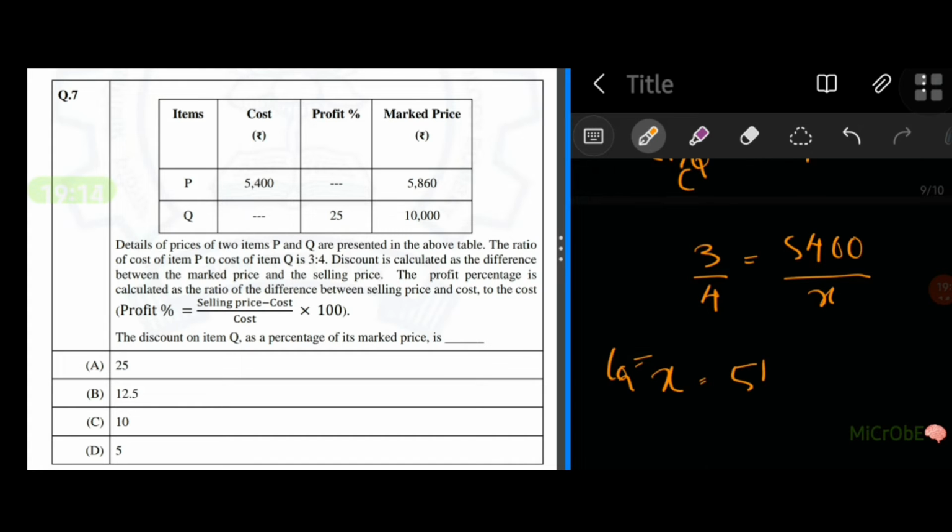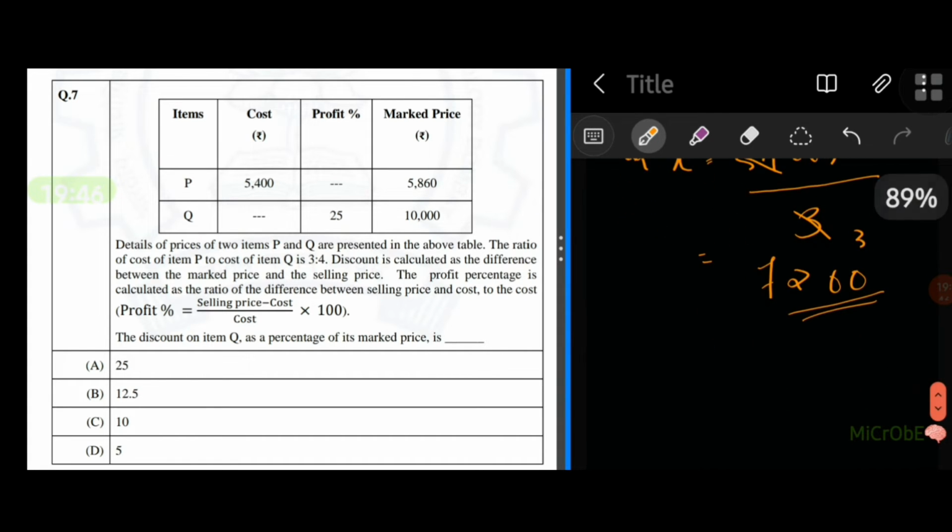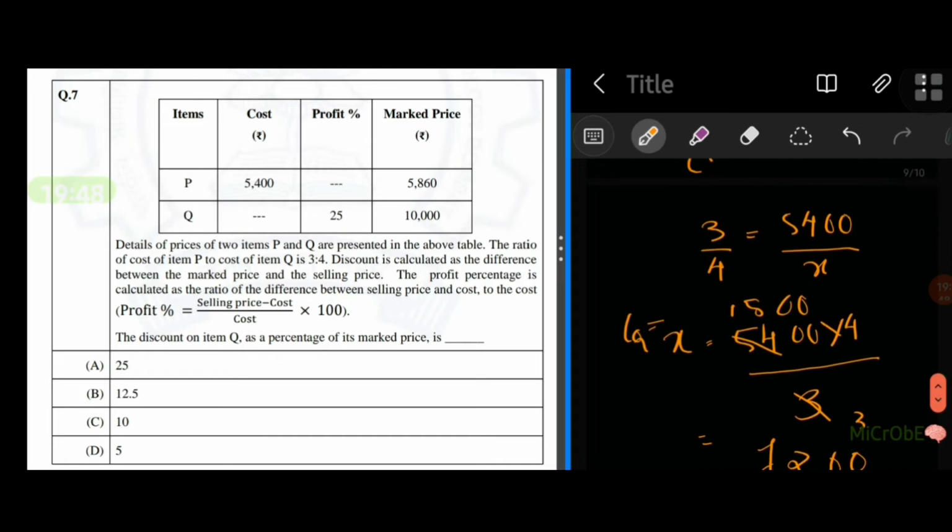So that is 45400 into 4 divided by 3. So what's that? 1 and 24 is 800 into 4. So 18 into 4 is 7200, the cost of Q. So we got the cost of Q. Now what do we need?